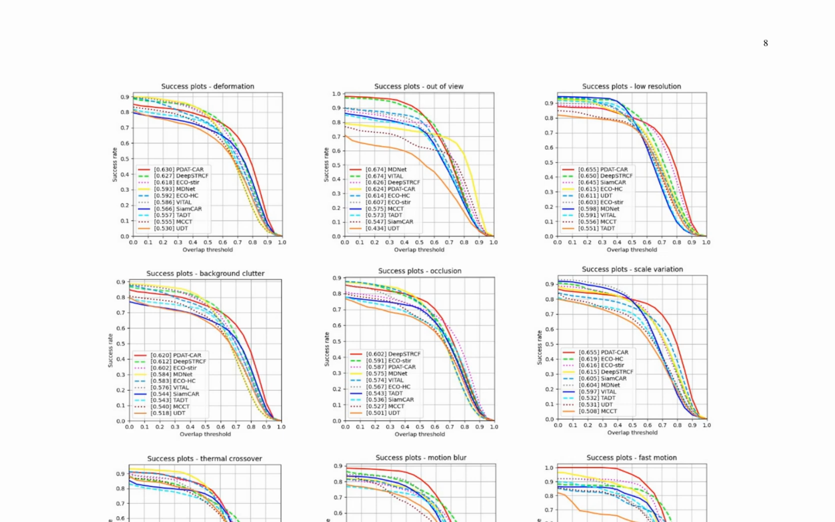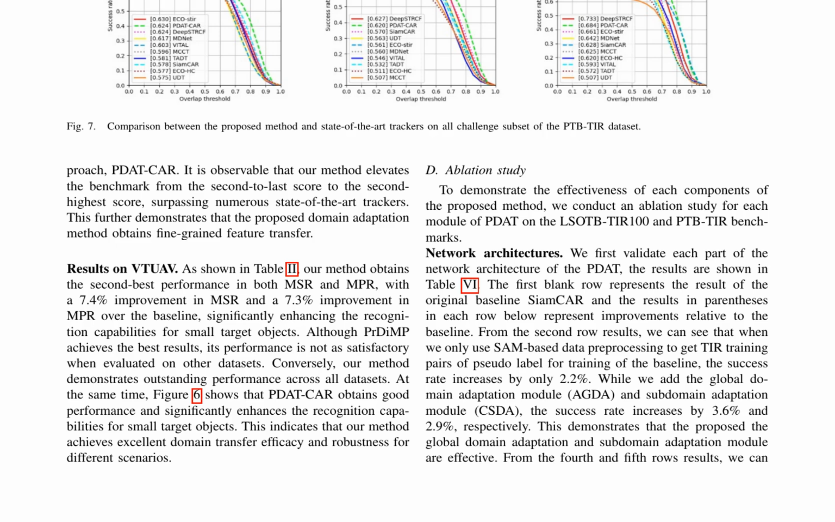Qualitative comparisons, as seen in Figure 4 and 5, demonstrate that PDAT-CAR achieves more precise tracking results, reducing interference from background clutter and similar distractors. Table V presents the effectiveness of each component, with both the global and subdomain adaptation modules contributing to improved tracking performance. Overall, PDAT-CAR demonstrates superior performance in various tracking benchmarks, showcasing good domain transfer capability and robustness in different scenarios.